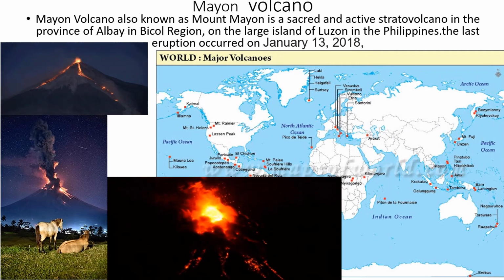Mayon volcano. It is also known as Mount Mayon and is a sacred and active stratovolcano in the province of Albay in the Bicol region, on the large island of Luzon in the Philippines. In short, this Mayon volcano is in the Philippines, and the last eruption occurred on January 13th 2018.